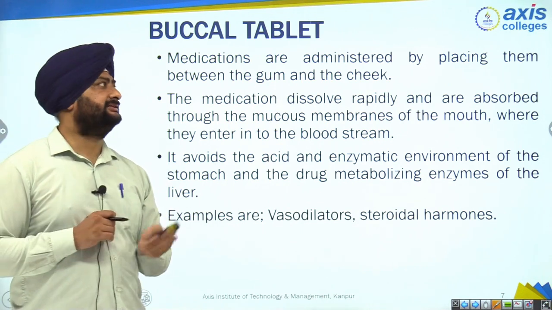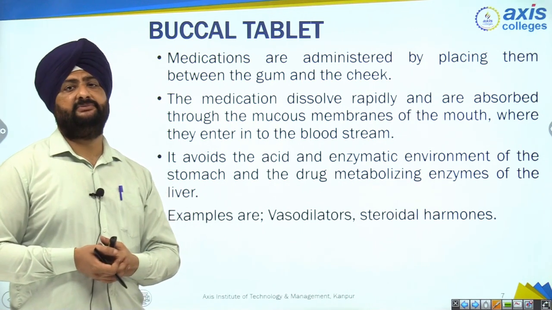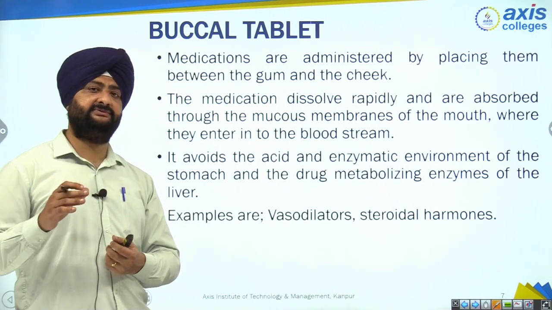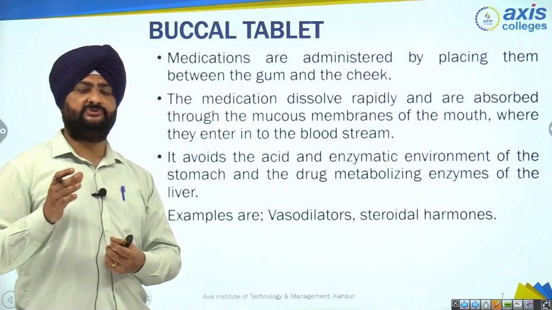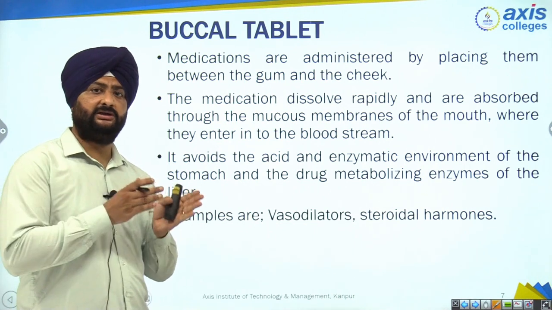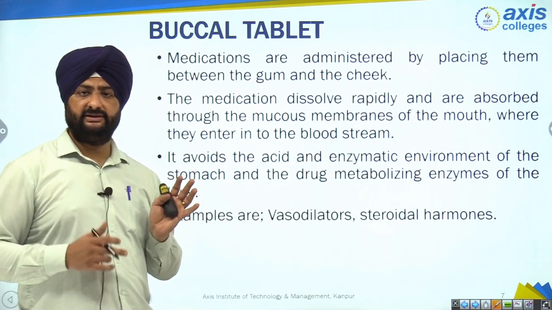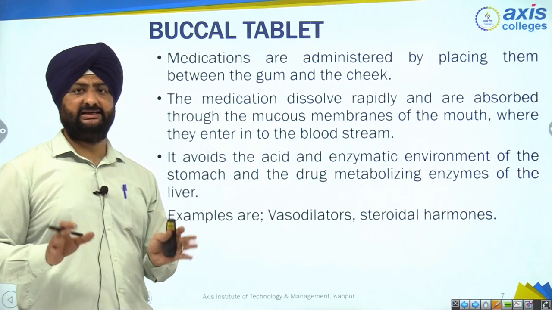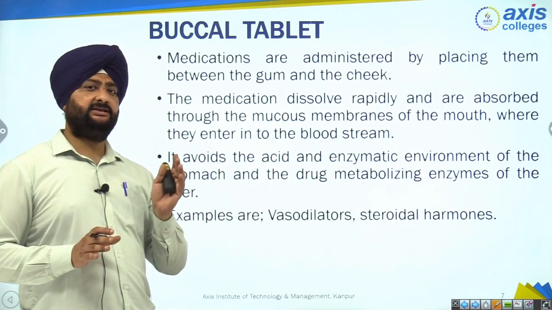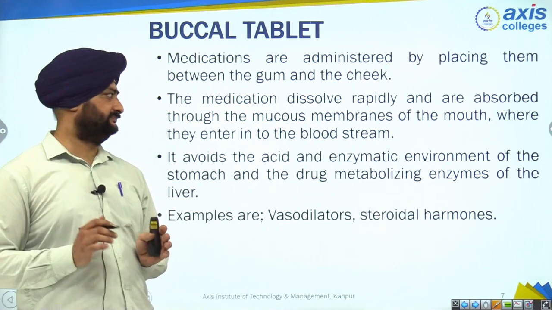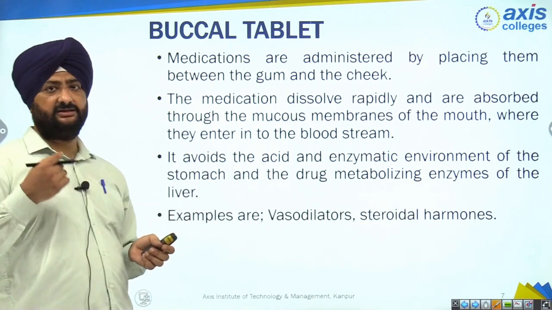When you place this type of tablet between your gums and cheeks, it readily dissolves, mixes with the saliva, then absorbs through the mucosal lining of the buccal cavity into the blood. It will not go into the stomach, get disintegrated, and it will bypass liver metabolism also. The ingredients of a buccal tablet get absorbed from the mouth only, right? So it gives a quick response.